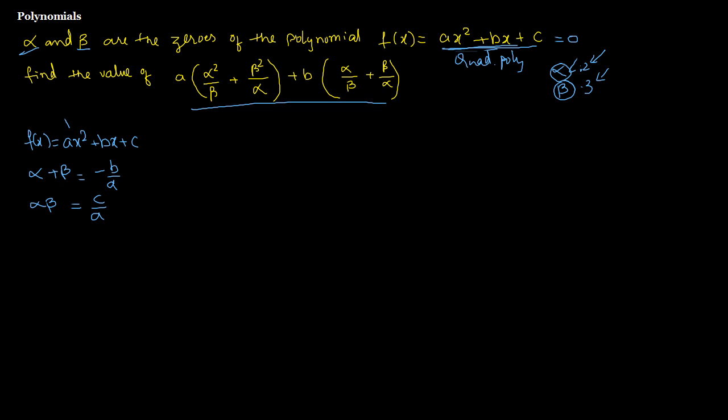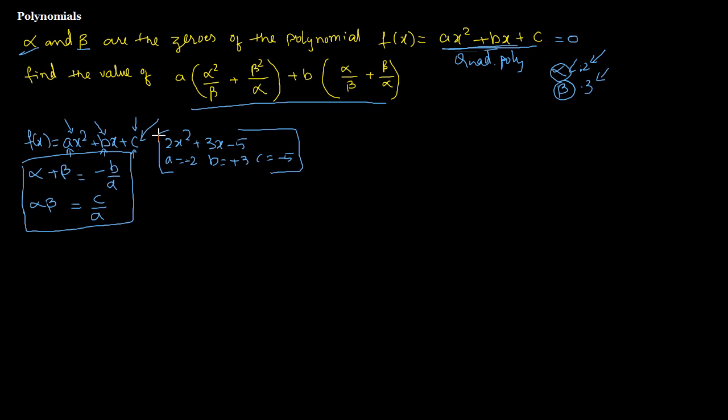In this polynomial, there are no coefficients or constants. All of them are variables itself. So a is the coefficient of x square, b is the coefficient of x, and c is just a constant. So if there was 2x square plus 3x minus 5, a would have been 2, b would be plus 3, c is minus 5. Everything goes with the sign. That's not the case here. This is just a quadratic equation in standard format. I'm just using whatever is given. So we need to remember this.